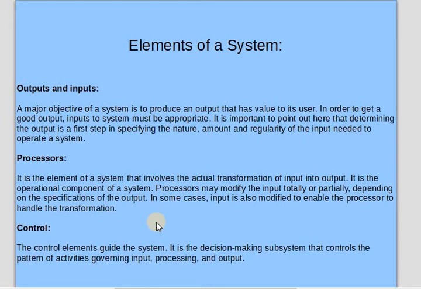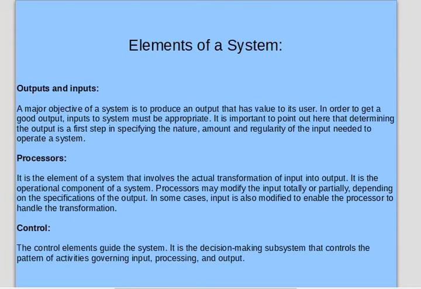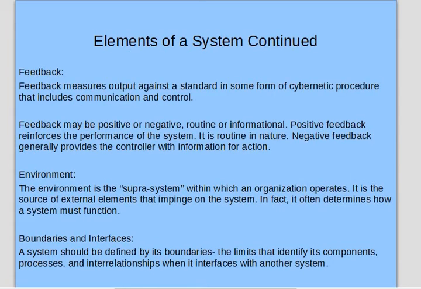Control is another important unit of a system. Control is the element which guides the system, and it is the decision-making subsystem that controls the pattern of activity governing input, processing and output. So for any system, these three are the major components of functionality. Every system must have the input which will be processed by the system, and then the system will provide you the output.